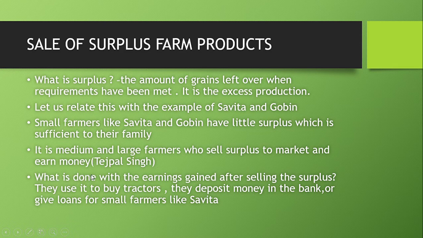Okay, what is done with the earning gained after selling the surplus? Small farmers don't sell any surplus because they don't have surplus. Large and medium farmers have surplus, they sell it and with the earning they buy tractors and harvesters, deposit money in the bank, or give loans to small farmers like Savita. So this is what is done. So basically small farmers won't get any profit. They can fulfill their basic needs, but the profit will be gained only by medium and large farmers.